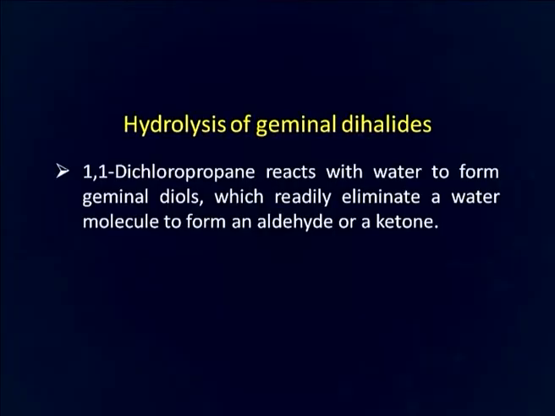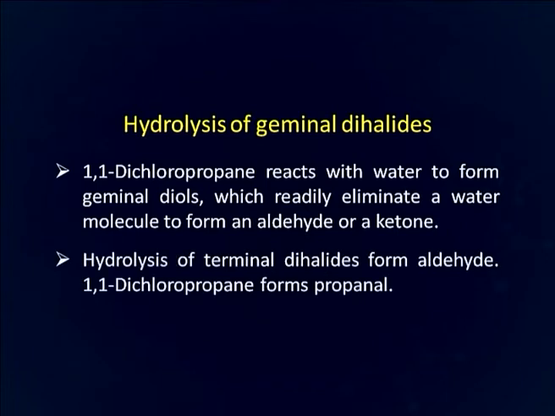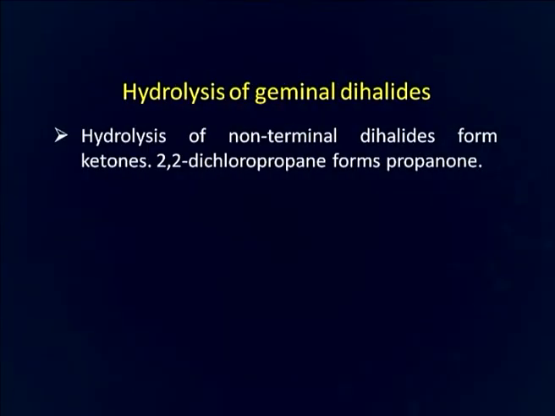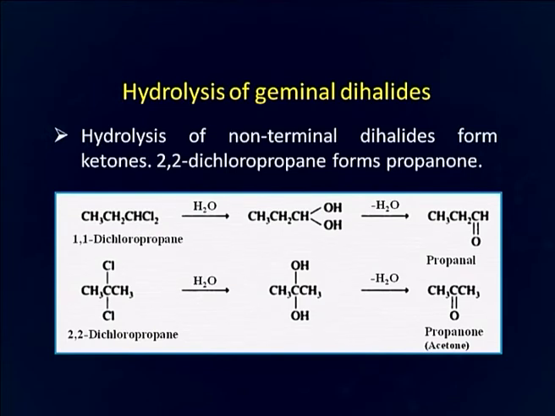1,1-dichloropropane reacts with water to form a geminal diol, which readily eliminates a water molecule to form an aldehyde or a ketone. Hydrolysis of a terminal dihalide forms an aldehyde, like 1,1-dichloropropane forms propanal, whereas hydrolysis of non-terminal dihalides forms a ketone. For example, 2,2-dichloropropane forms propanone, as can be seen in this slide.